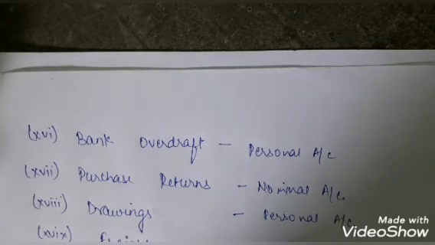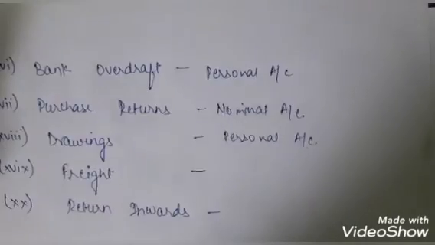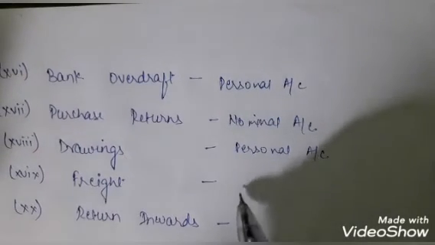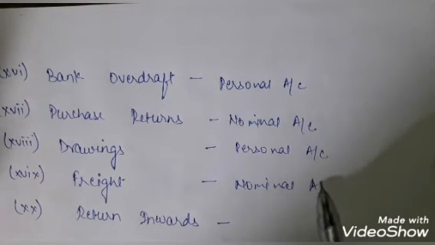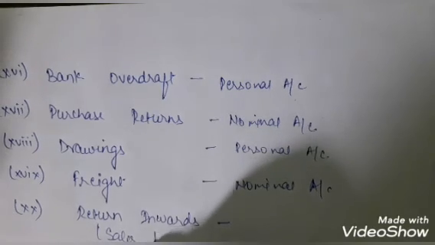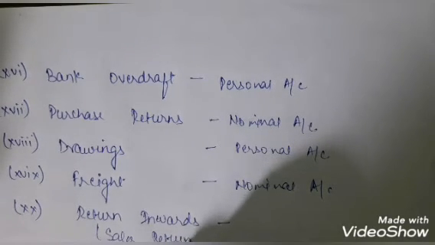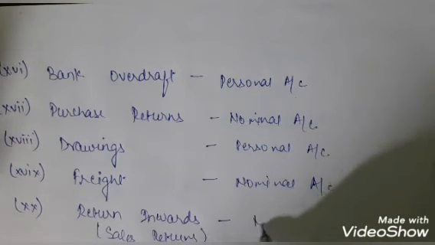Now then we have the freight account. Freight is the amount that we're paying for transportation, etc. So again it's a nominal account. And then you have the returns inward. What is returns? What is sales return? It means you have sold your goods, and after that the goods sold are returned, so that will also be a nominal account.